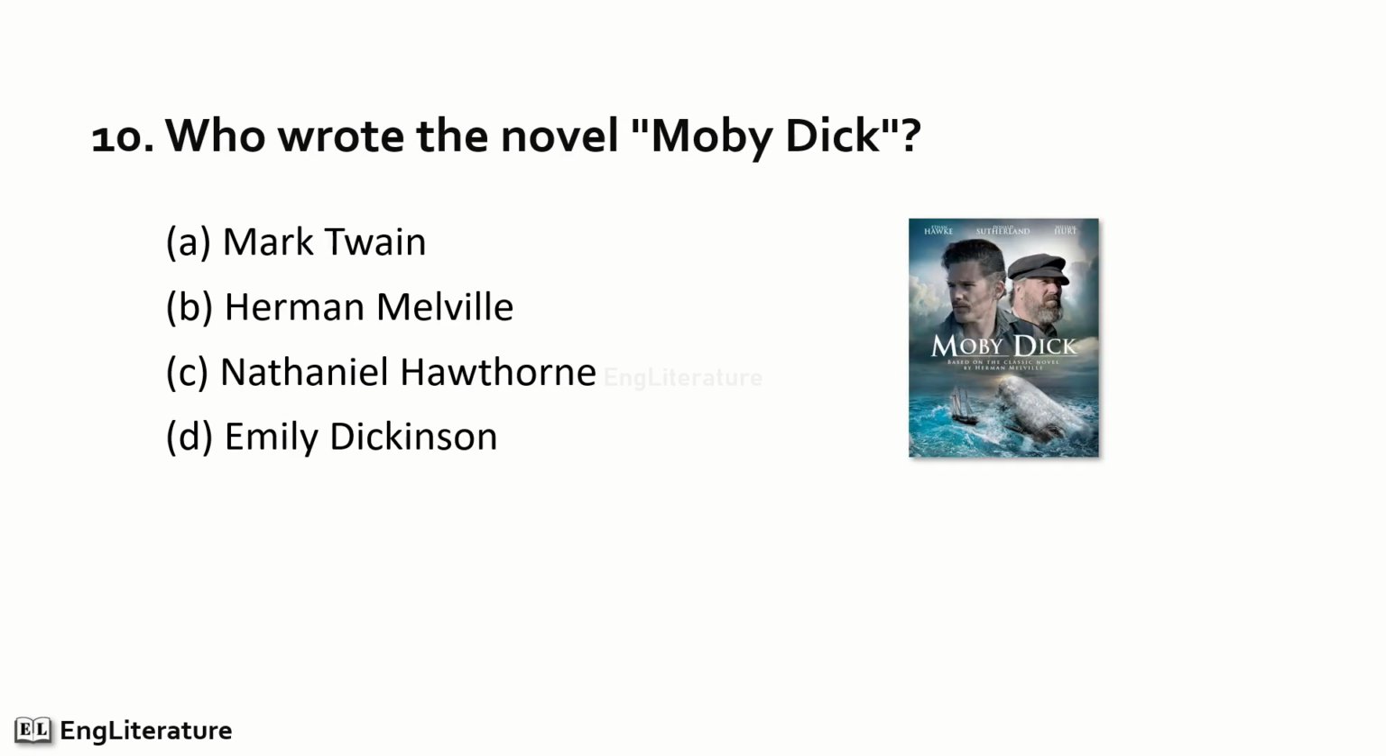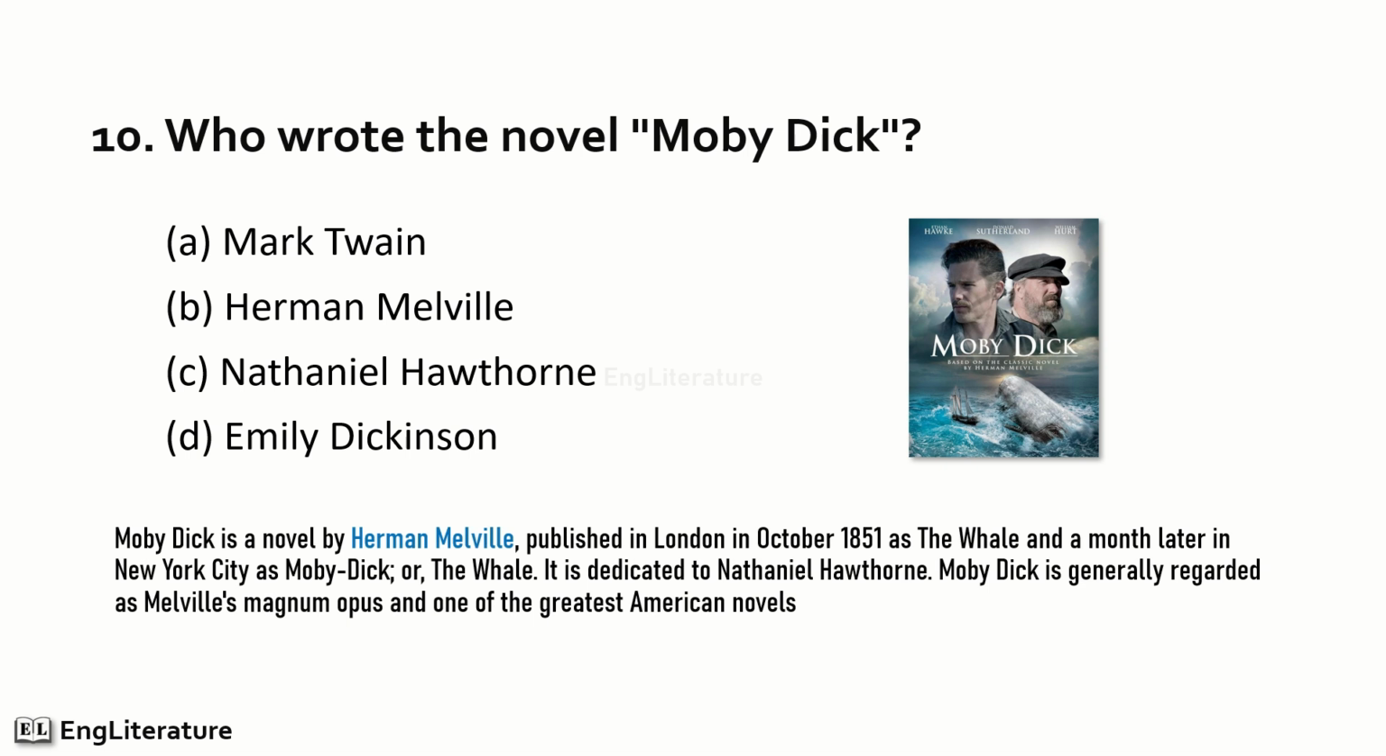Who wrote the novel Moby Dick? Moby Dick is a novel by Herman Melville, published in London in October 1851 as The Whale and a month later in New York City as Moby Dick or The Whale. It is dedicated to Nathaniel Hawthorne. Moby Dick is generally regarded as Melville's magnum opus and one of the greatest American novels. So the right option is number B. Moby Dick is written by Herman Melville.